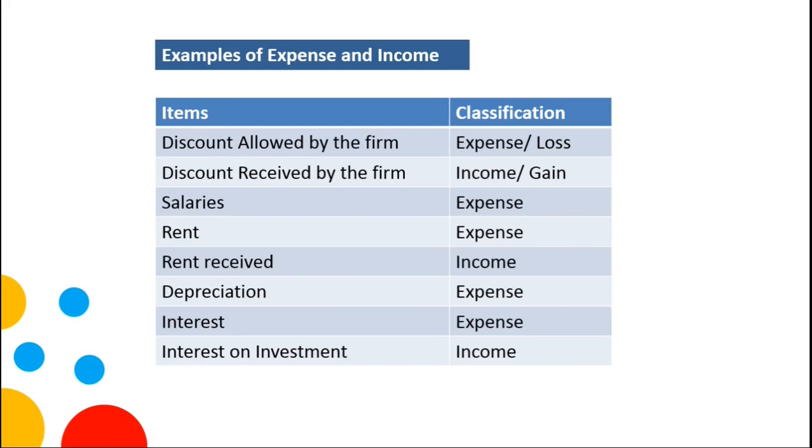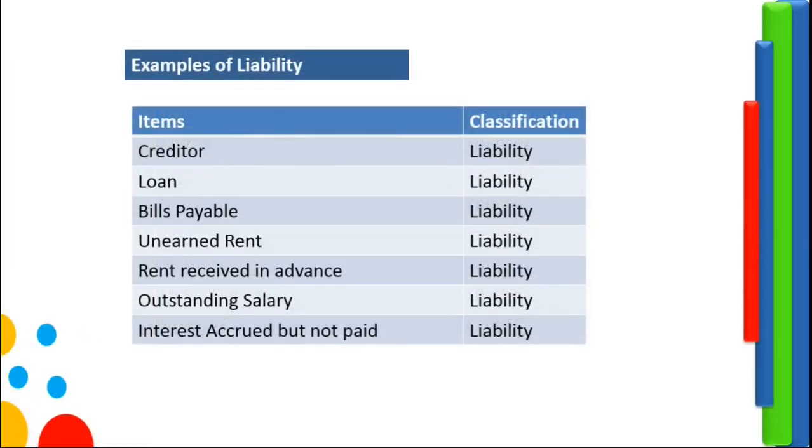The opposite is true for discount received by the firm. This is an income or gain because the firm has received a discount from third parties. Other examples of expenses are salaries, rent, depreciation, and interest. On the other hand, rent received or interest on investment received, these are regarded as income. The list of liabilities is given here to quickly recall the detailed explanation given in the video of basic accounting terms, long-term liabilities, and short-term liabilities.